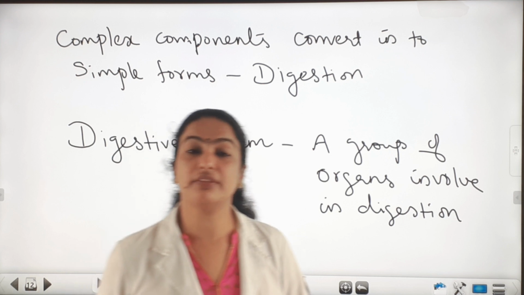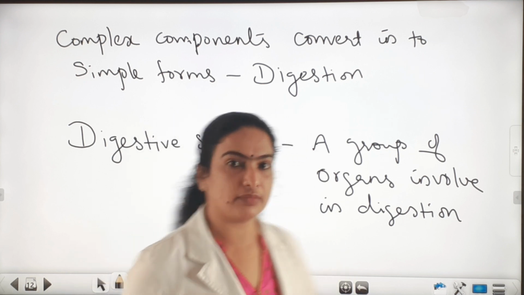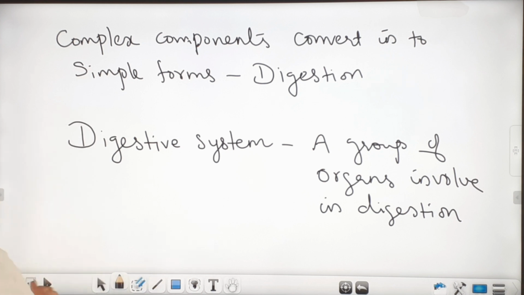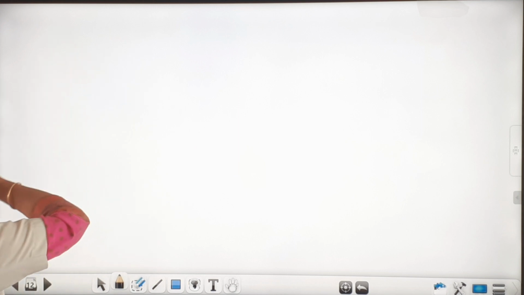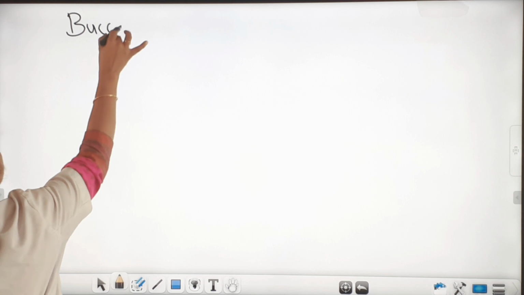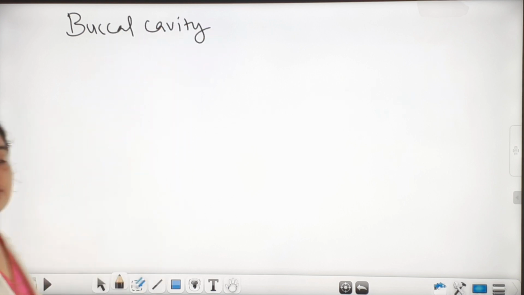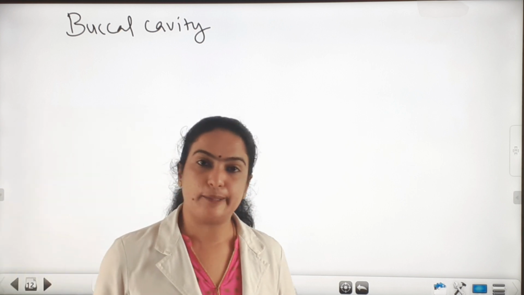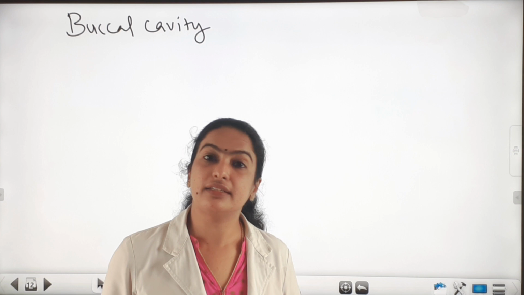Let's see which are the group of organs in the digestive system. The digestive system starts from the mouth or buccal cavity and ends in anus.